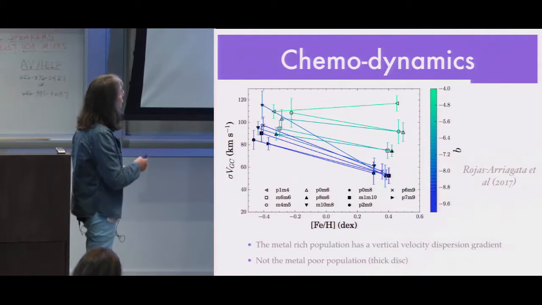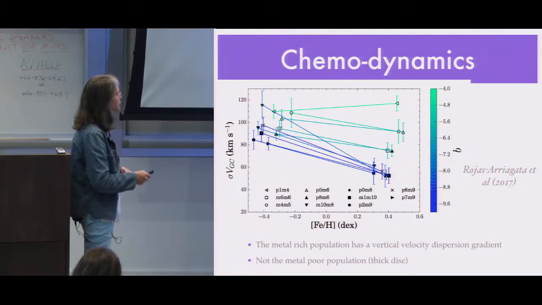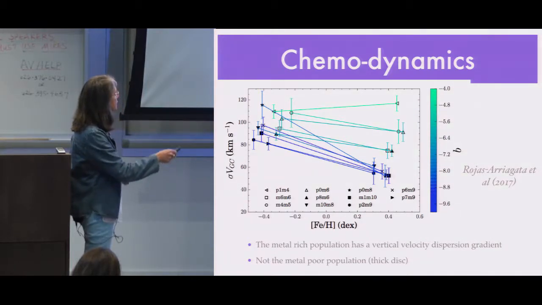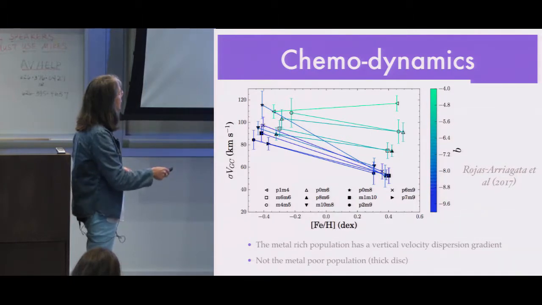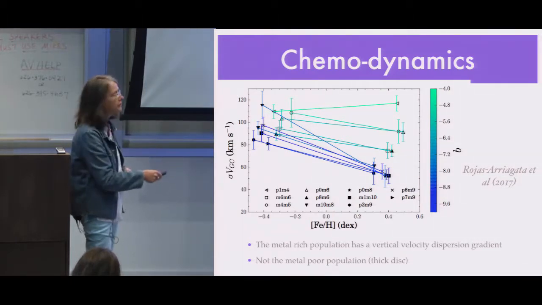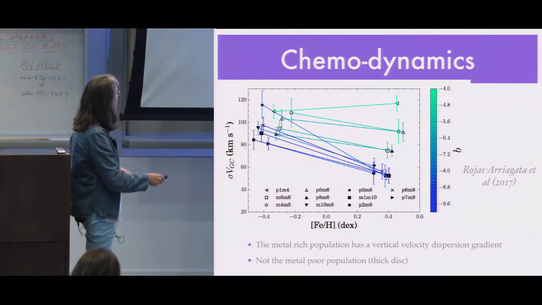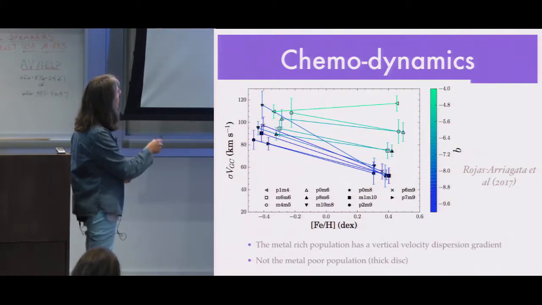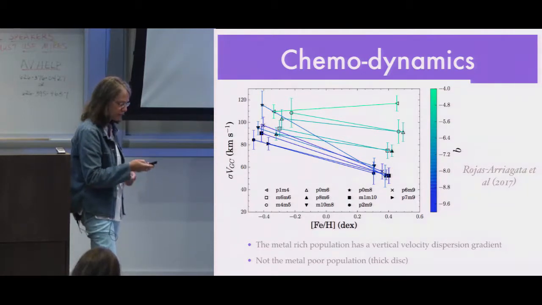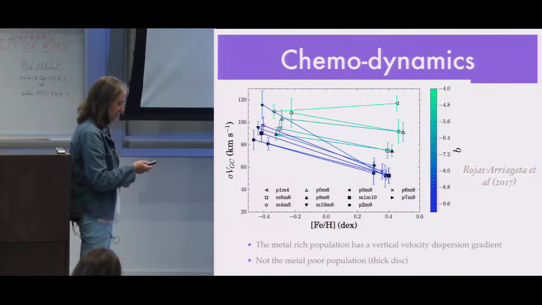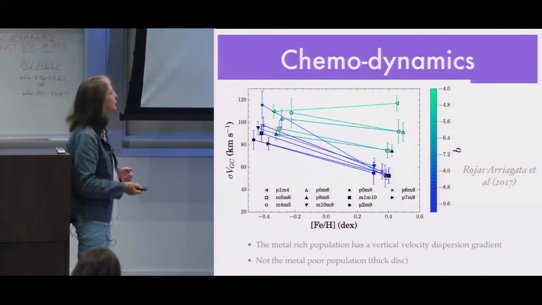When you also look at the radial velocity, in the different fields from the Gaia-ESO survey, and you look at the velocity dispersion as a function of metallicity, you will see that the metal-rich population has a vertical velocity dispersion gradient. Here, the color corresponds to different latitudes, so at different latitudes you have a different velocity dispersion. While the metal-poor population, this is the thick disk, always has the same velocity dispersion. So it gives you a clue for the dynamics of the region.